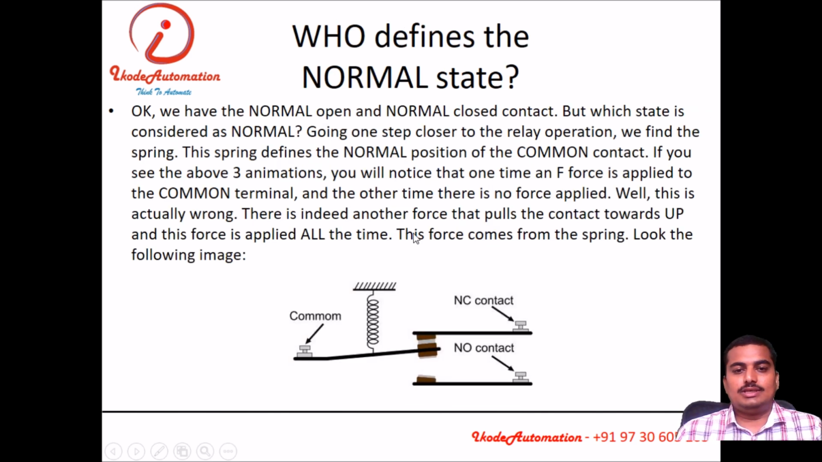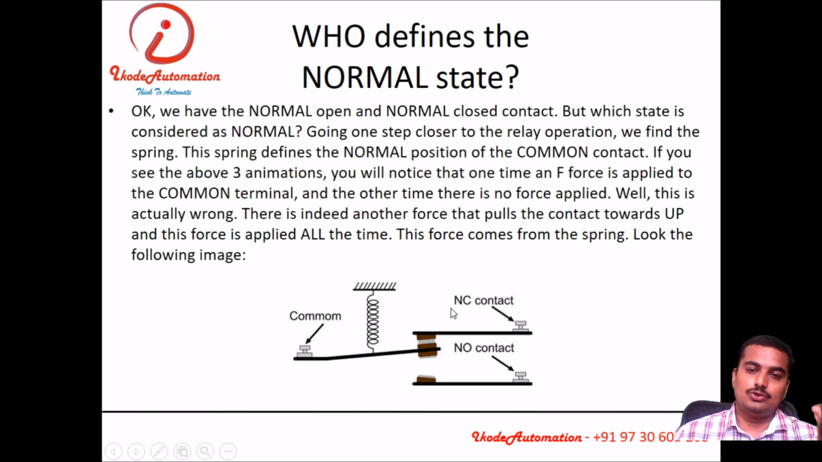Who defines the normal state? The spring defines the normal state. So those contacts that are closed by spring force are known as normally closed contacts. Those contacts that are open by spring force are known as normally open contacts. So do not get confused between NO and NC. Many people say that NO becomes NC and NC becomes NO. This is not what happens.